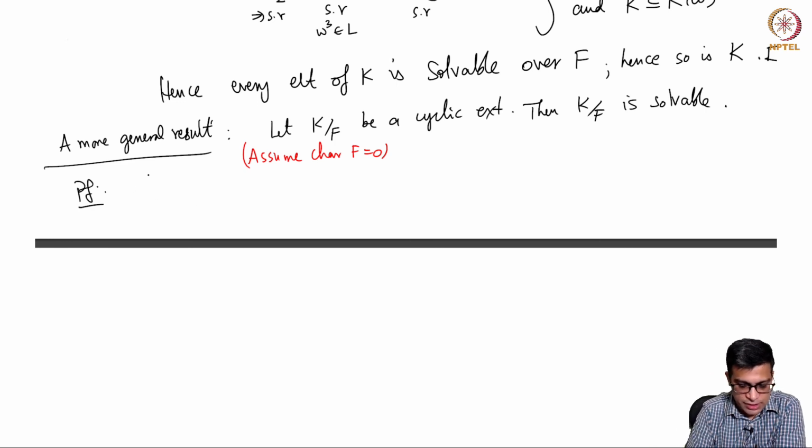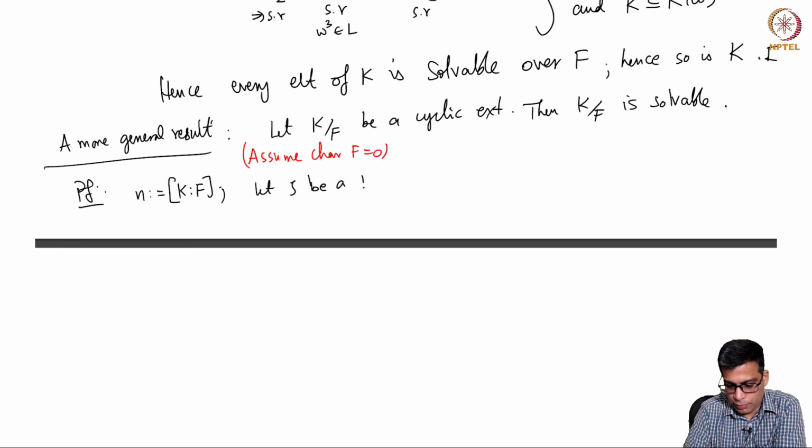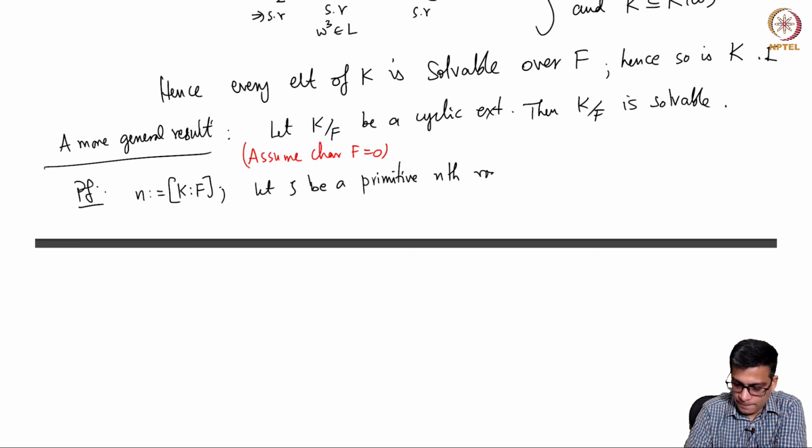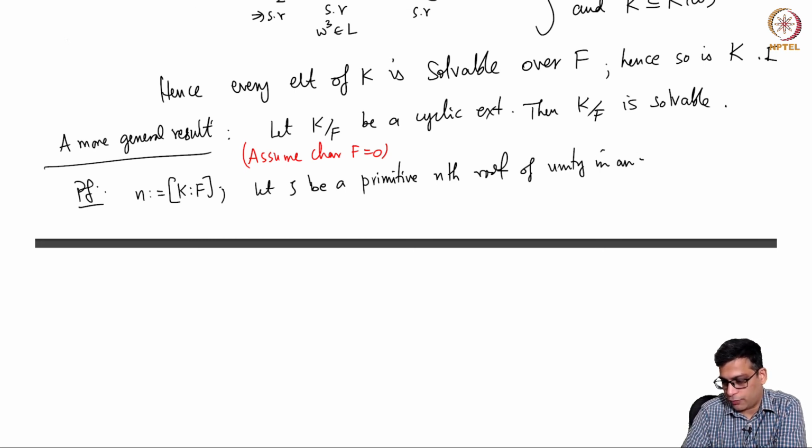So, assume characteristic is 0. The same picture. Let us say n is equal to the degree of this extension. Let zeta be a primitive nth root of unity in an extension field of K.